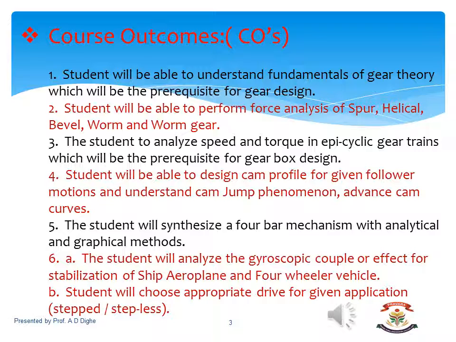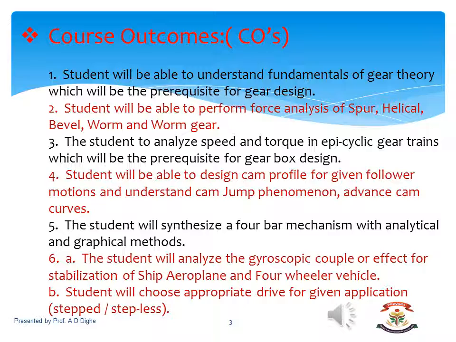The third course outcome is that the student will be able to analyze the speed and torque in an epicyclic gear train, which is also required for the gearbox design. It is covered in unit three. The fourth is that the student will be able to design the cam profile for a given follower motion and understand the cam jump phenomenon. Also, they will understand the advanced cam curves. It is covered in unit four.